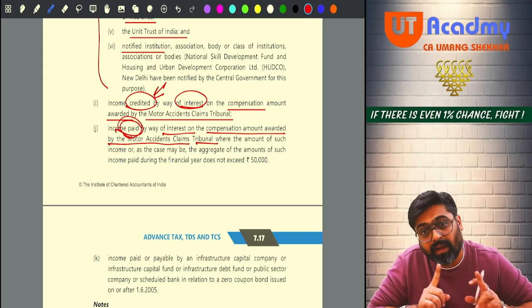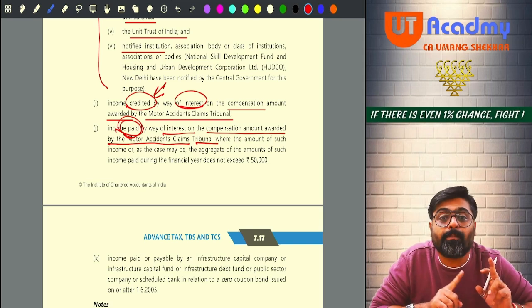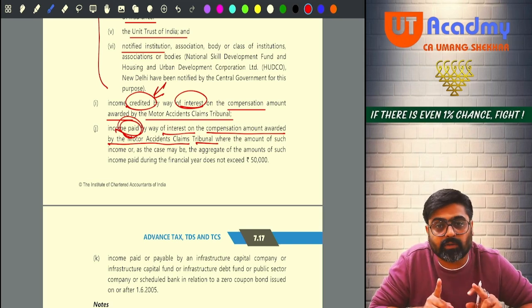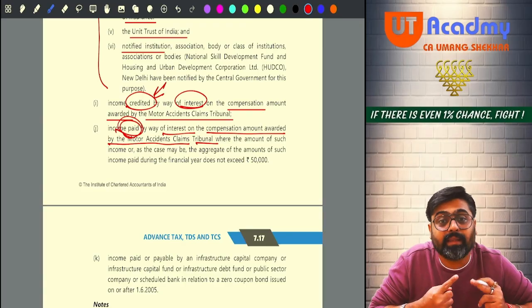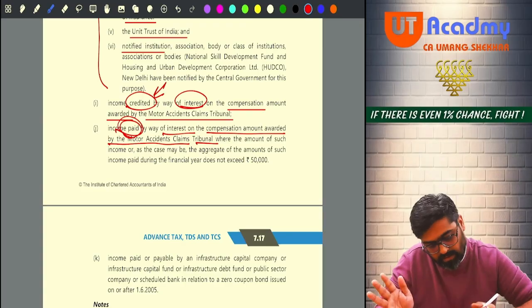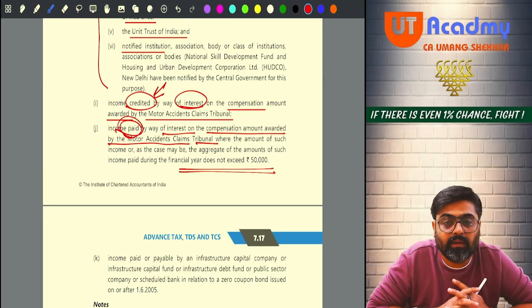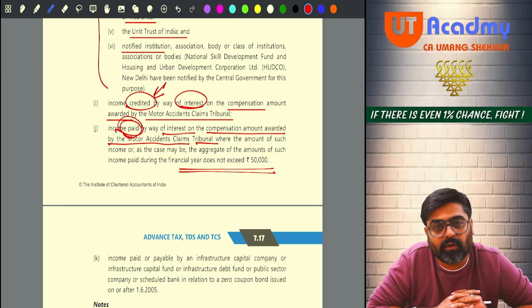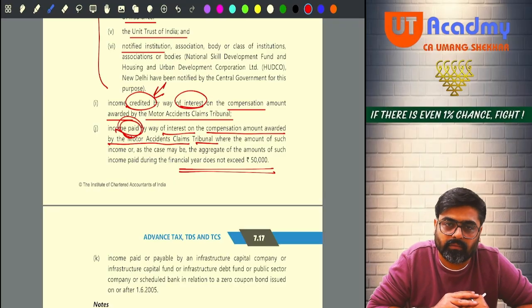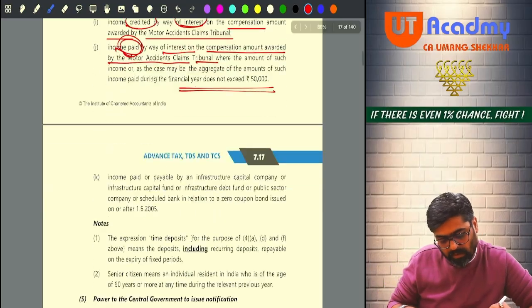But wait, whenever that interest will be paid, at that time the TDS will be deducted, and provided the amount is more than 50,000. But what if the amount is not more than 50,000? Amount is not more than 50,000, then there will be no TDS. Got it, sir? Now the last point.